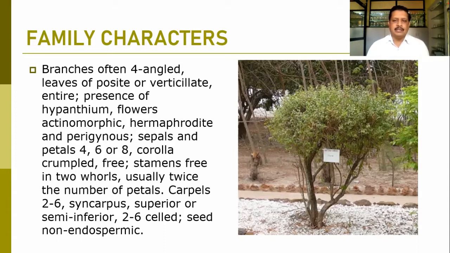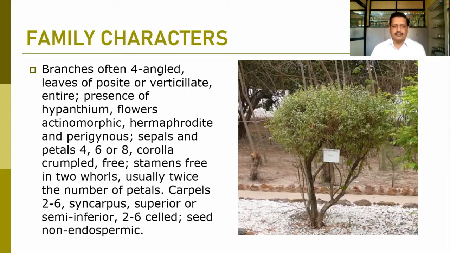Normally the branches are quadrangular, having 4 angles, particularly on the stems. Leaves are normally opposite or verticillate and entire. The presence of hypanthium is there. Flowers normally actinomorphic. They are bisexual in nature, having androecium and gynoecium in the same flower, and they are inserted on the disc, so the perigynous condition is observed.